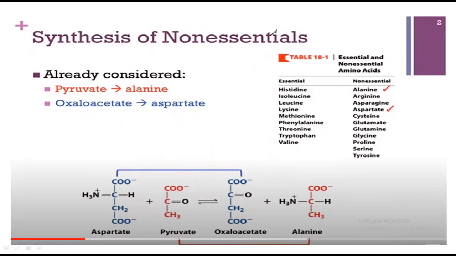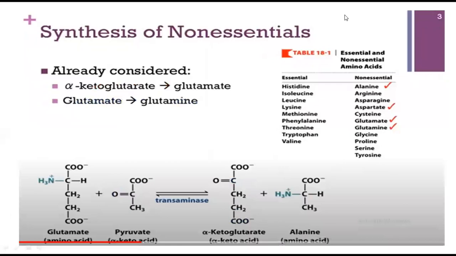If we proceed further, look here, this is the formation of glutamate from alpha ketoglutarate, and from glutamate, glutamine is formed. If this is the alpha ketoglutarate, it can give rise to glutamate.